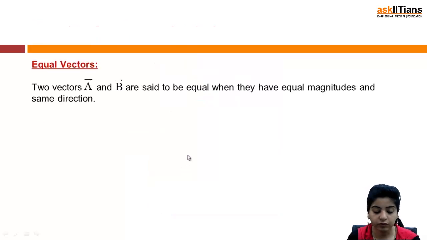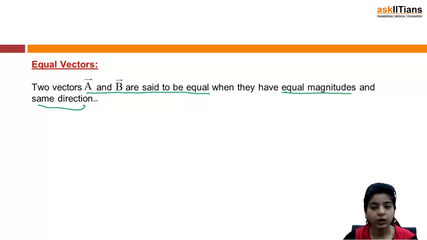First of all, we have equal vectors. When I talk of equal vectors, it is obvious from the term itself that we are talking about equality of two vectors, right? So when are two vectors termed to be equal? Two vectors A and B are said to be equal when they have equal magnitudes and the same direction.